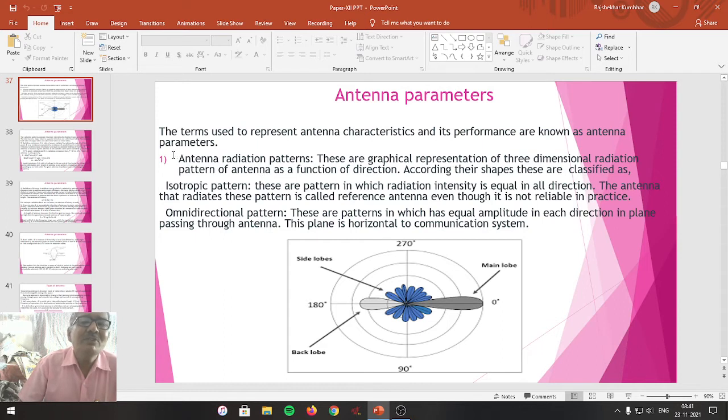The first terminology that is used to represent the antenna characteristics and its performance is its radiation pattern. So we can call it the antenna radiation pattern as the first antenna parameter. Now, antenna radiation pattern is a three-dimensional pattern which is represented in a space.